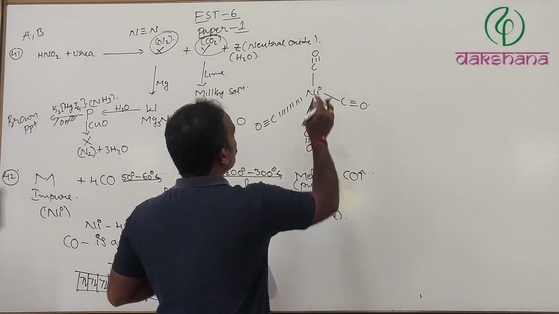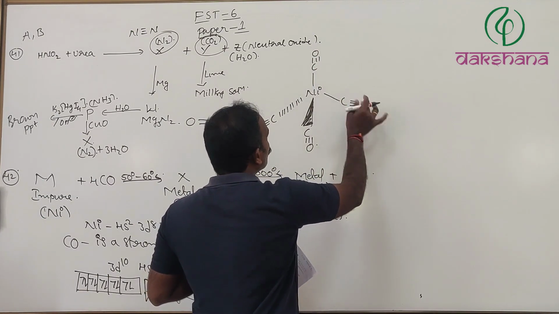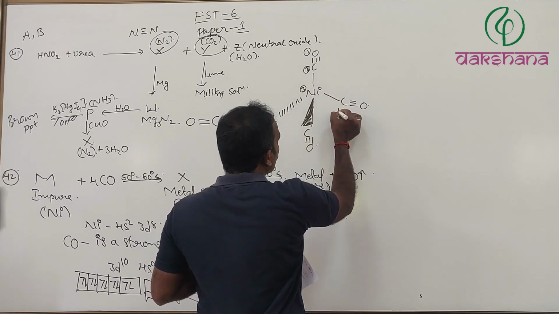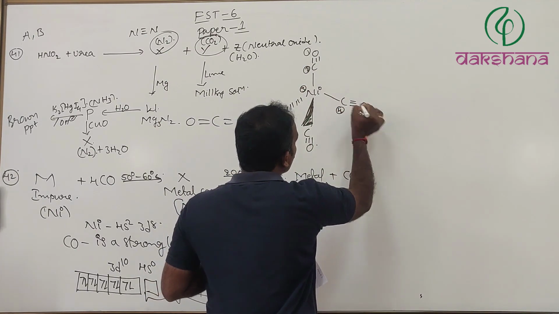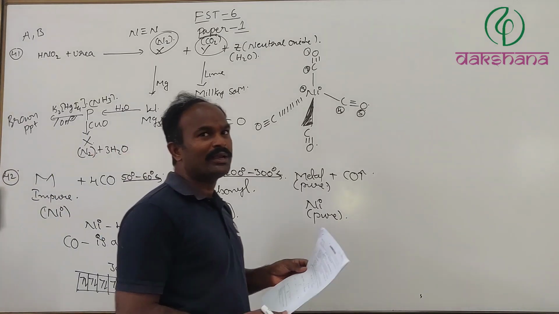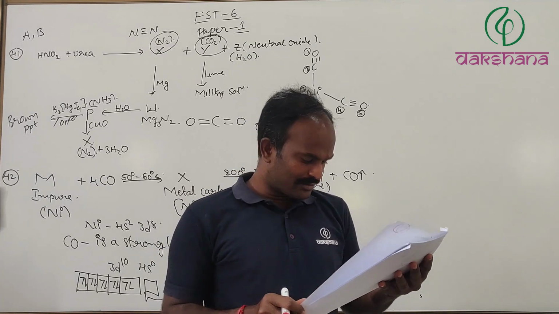Whereas those present on the plane are these ones: 1, 2, 3, 4, 5. On the whole, the maximum number of atoms present on the plane is 5.